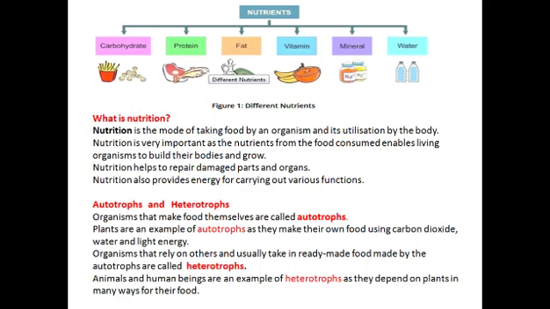Organisms that rely on others and usually take in ready-made food made by the autotrophs are called heterotrophs. Human beings and animals are dependent on plants, and plants are autotrophs. Organisms that are dependent on plants or other autotrophs are known as heterotrophs. Animals and human beings are examples of heterotrophs as they depend on plants in many ways for their food. As we all know, we are totally dependent on plant products for our food, so we are considered heterotrophs.